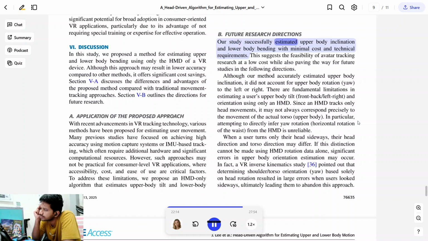B. Future research directions. Our study successfully estimated upper body inclination and lower body bending with minimal cost and technical requirements. This suggests the feasibility of avatar tracking research at a low cost, while also paving the way for future studies in the following directions.